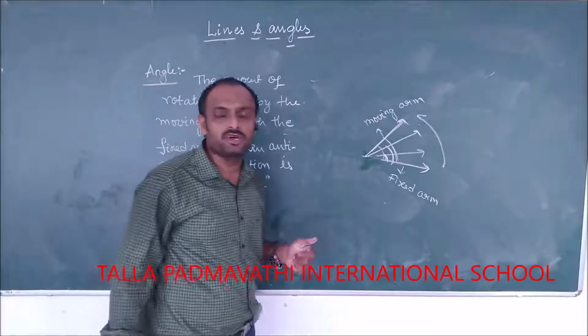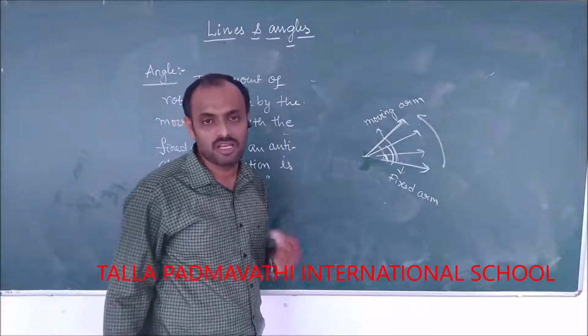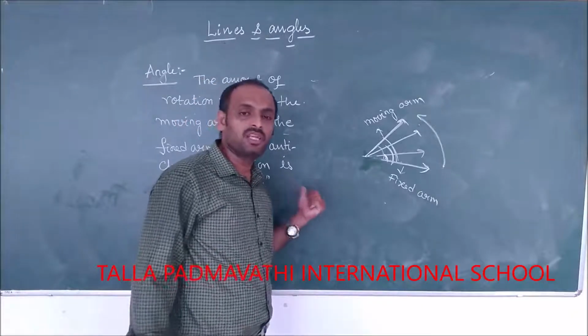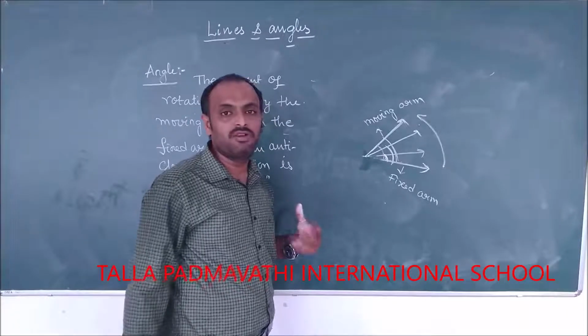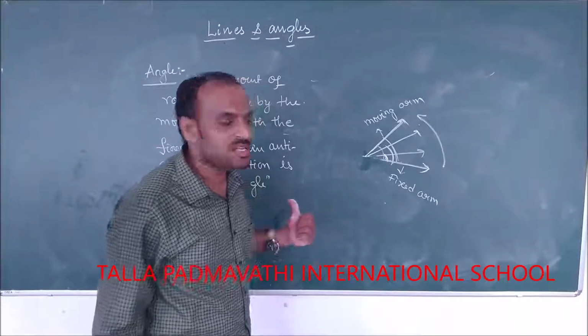Depending upon the magnitude of the angle, magnitude means value, we have different names for these angles.